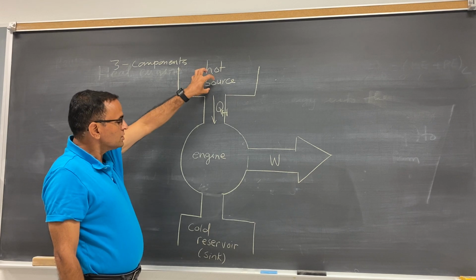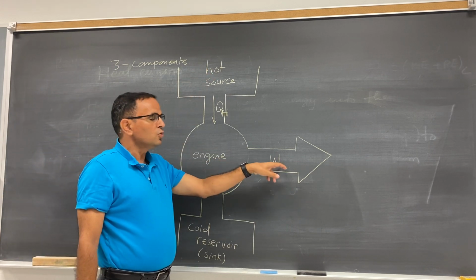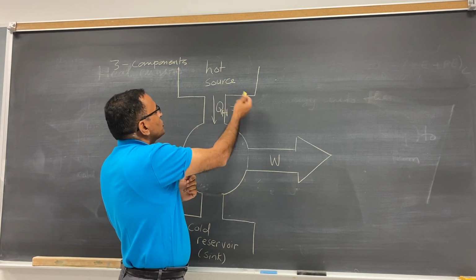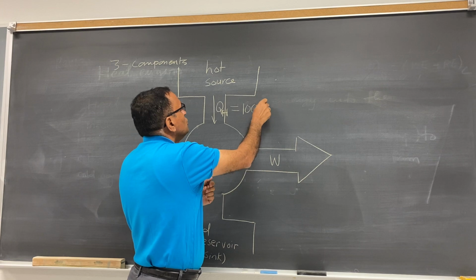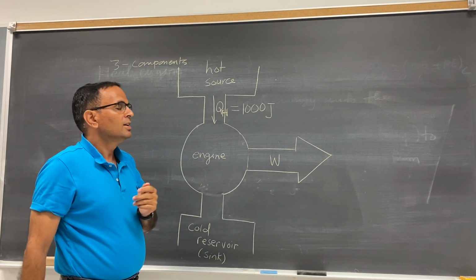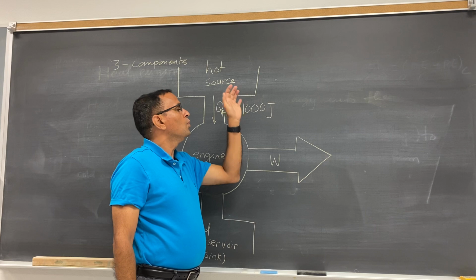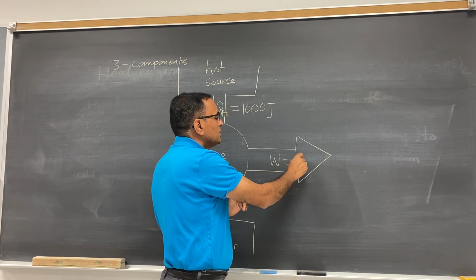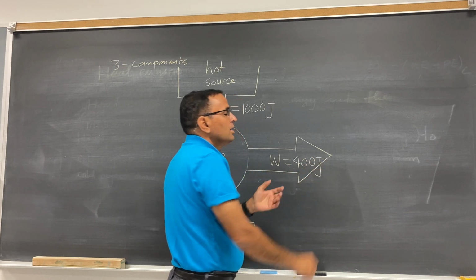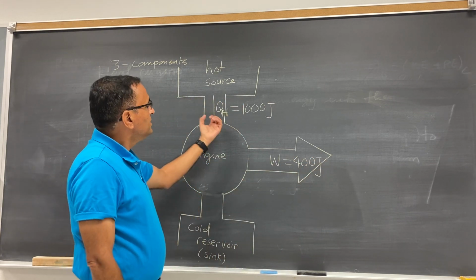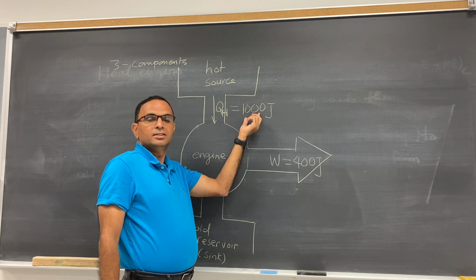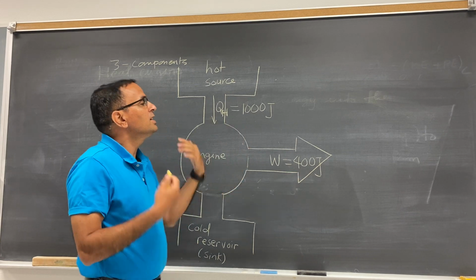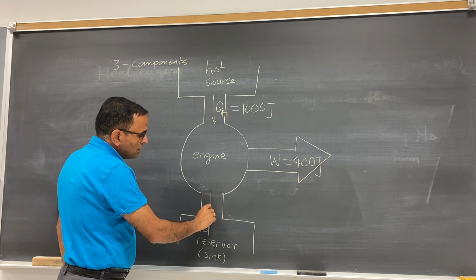If we take, for example, 1000 joule heat energy from the hot source, it cannot convert all 1000 joule into work. No, it is not possible. For example, let us suppose only 400 joule work is done. The engine absorbs 1000 joule heat energy, but does only 400 joule work. So now the 600 joule energy it throws to the cold reservoir.